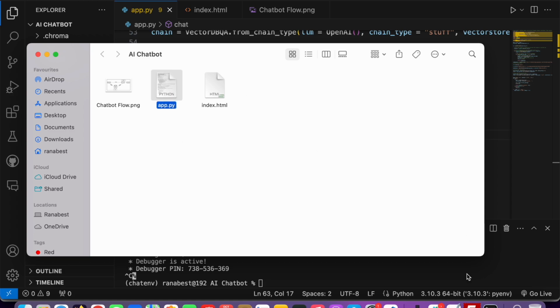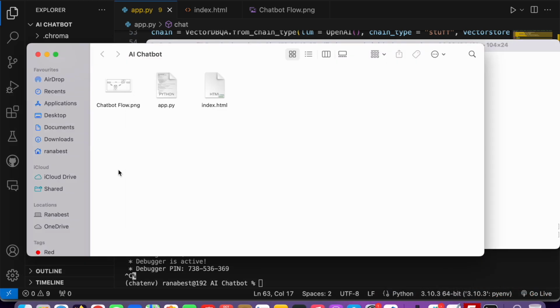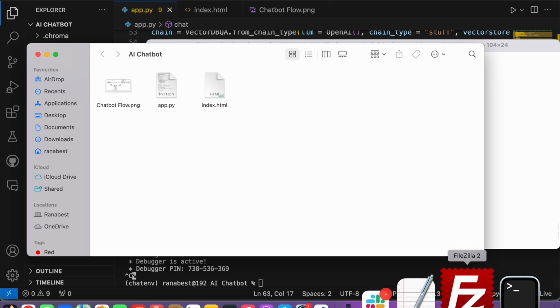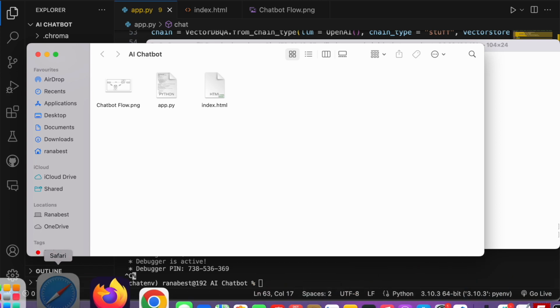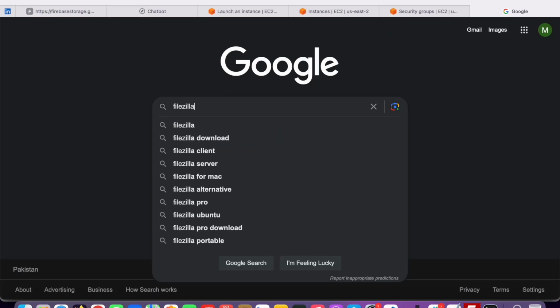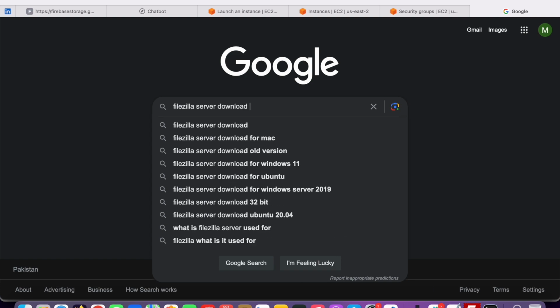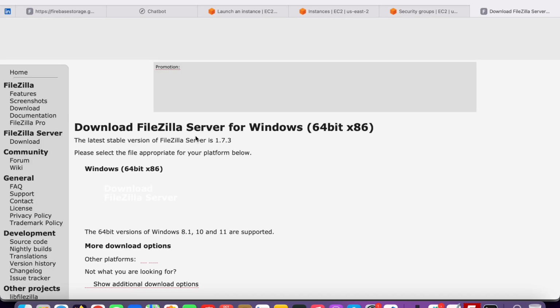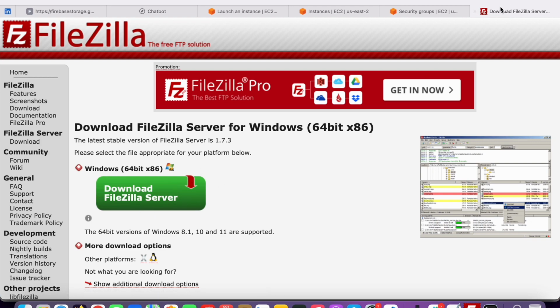To upload the file, we cannot upload it through this terminal. You need to take help of some third-party software. Right now, I'm using FileZilla. There are many others. You can go to Google and download FileZilla, and type here FileZilla download. If you are using Mac, then type Mac. If you're on Windows, you can download it here.